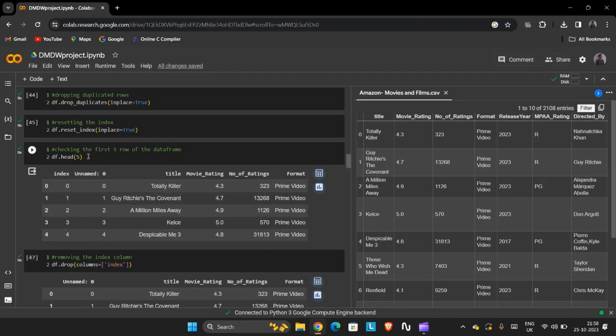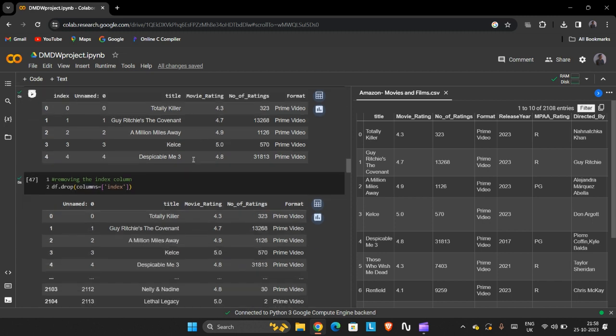In this particular line of code, we gave the value 5. That means the rows and columns until index 5 will be displayed, that is index 0, 1, 2, 3, 4. So we got 5 rows and 5 columns, relating to title, movie rating, and all these things.